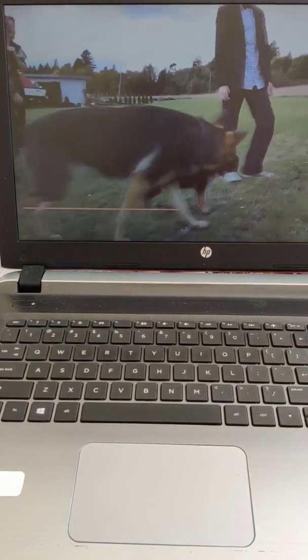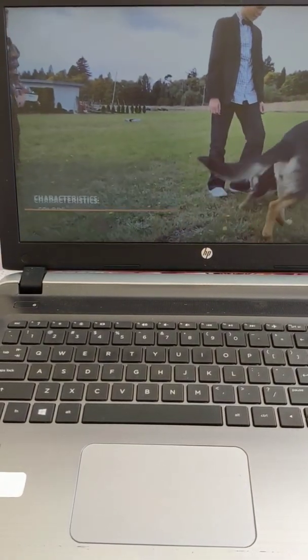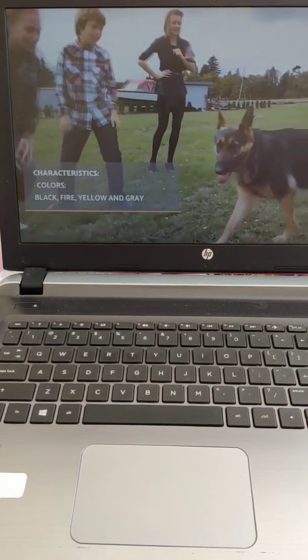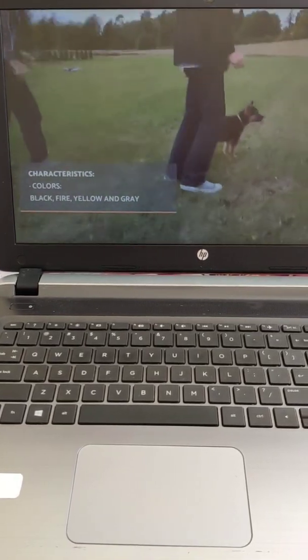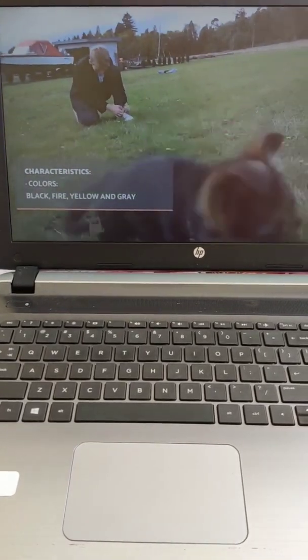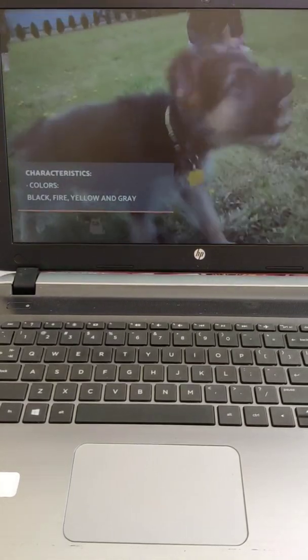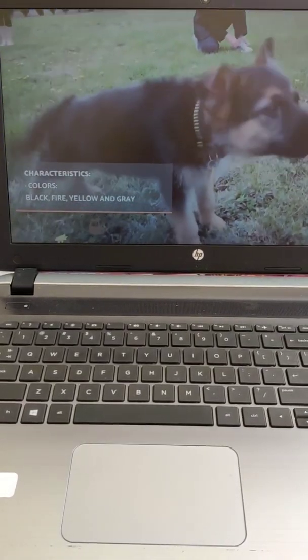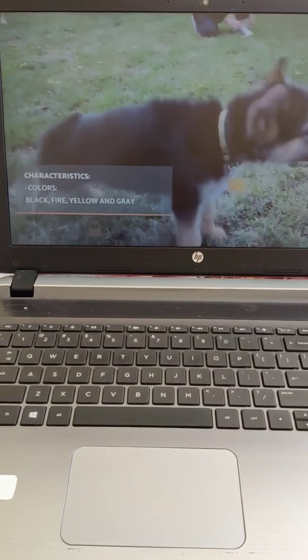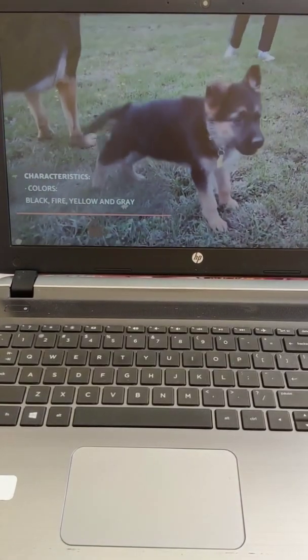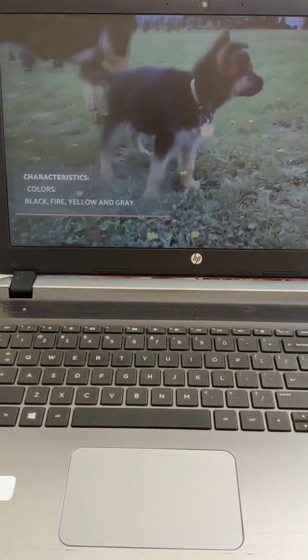According to the official standard of the German Shepherd, the coat corresponds to a double layer with internal fur. The outer fur should be as dense as possible, straight, hard and well attached to the body. Among the colours of the German Shepherd, we find solid black, black and tan, yellowish and even grey in various shades.